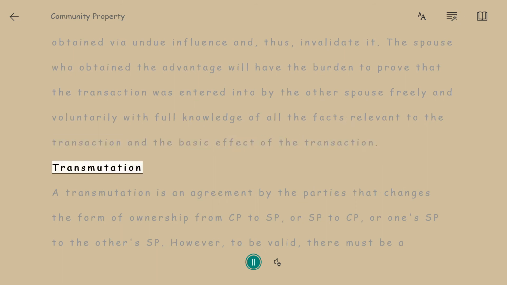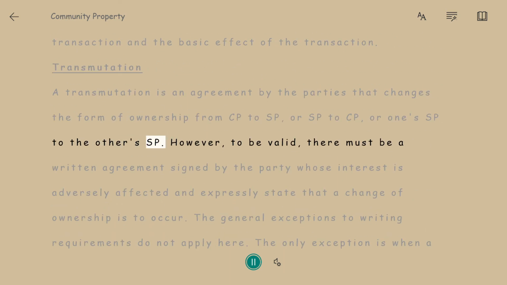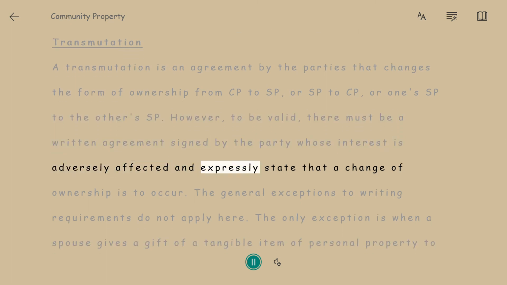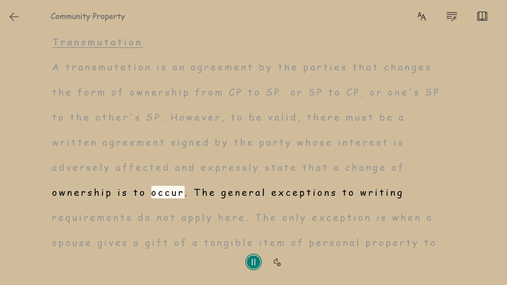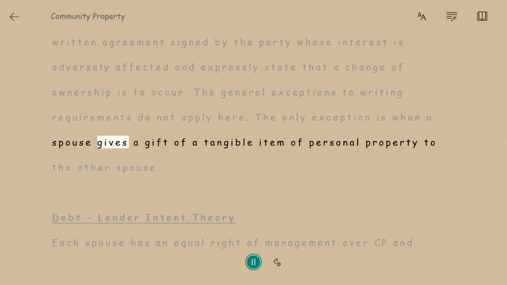Transmutation. A transmutation is an agreement by the parties that changes the form of ownership from CP to SP, or SP to CP, or one's SP to the other's SP. However, to be valid, there must be a written agreement signed by the party whose interest is adversely affected and expressly state that a change of ownership is to occur. The general exceptions to writing requirements do not apply here. The only exception is when a spouse gives a gift of a tangible item of personal property to the other spouse.